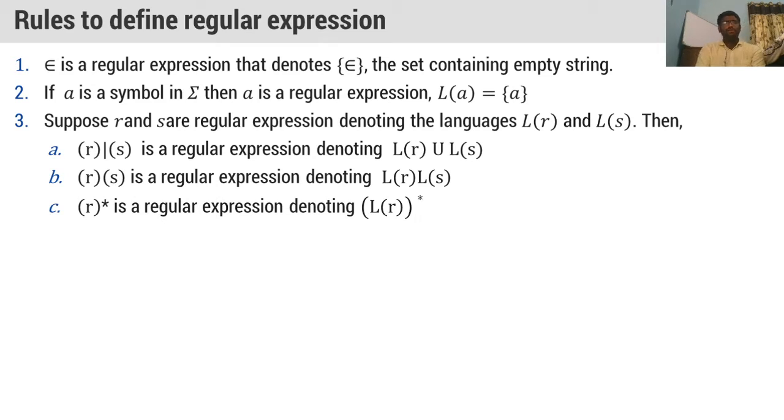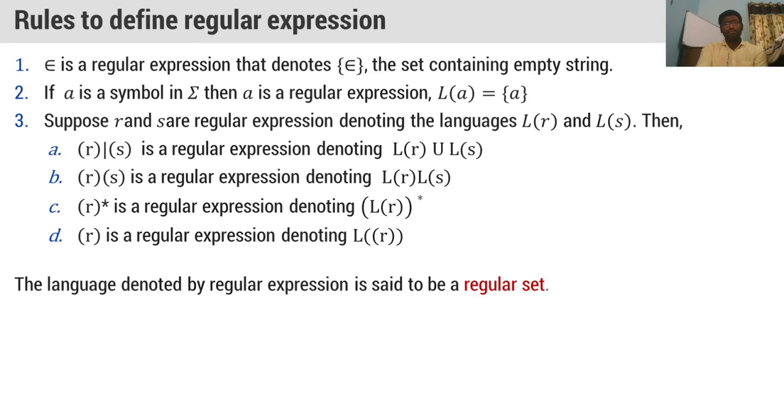And if I use star closure, I told you two symbols, right? One is a positive closure and clean closure. R whole star is a regular expression denoting L of R whole star. So only single R is a regular expression that denotes L of R. Like that, we will denote languages and regular expression. Simply, if small a is a regular expression, then the language is L of A equal to small a. Okay?